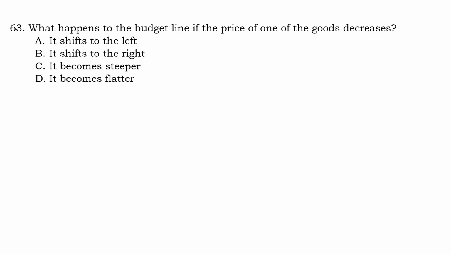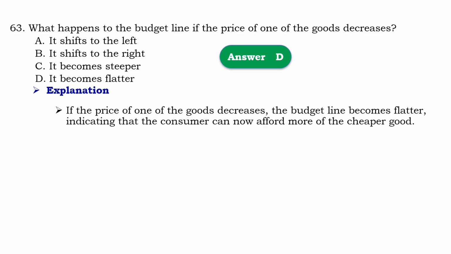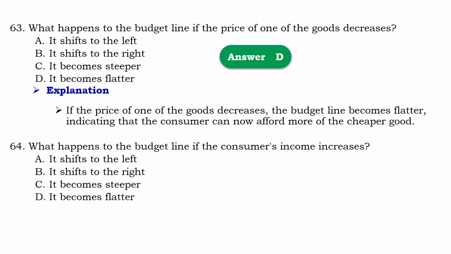So that should be D, it becomes flatter. Means that if the price of one of the goods decreases, the budget line becomes flatter, indicating that the consumer can now afford more of the cheaper good. Question number 64: what happens to budget line if the consumer income increases?